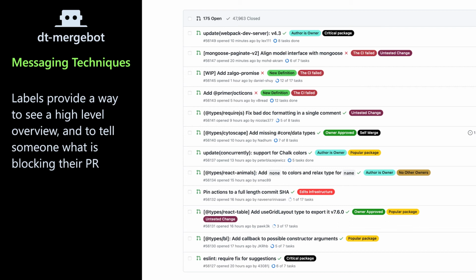From the issue, we also started applying labels. When I said that the TypeScript team and DT maintainers would mostly rely on the results of the CI to give us information about whether something is mergeable or not straight away, that's based on our label system. We tried to define sets of labels that would give you enough context going into a pull request to be able to almost know straight away whether it's going to be an easy one or a hard one to do.